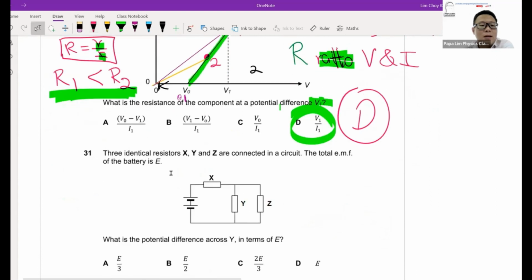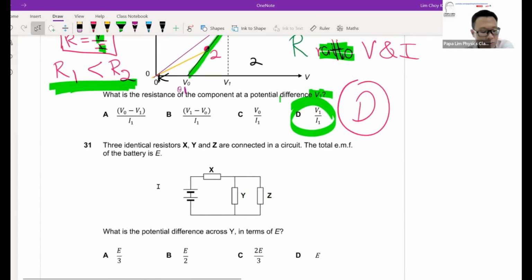If not, question 31. Now, question 31 is a circuit question. What happened? They have 3 identical resistances. So this is in series, this is in parallel and series. So take a look at this.